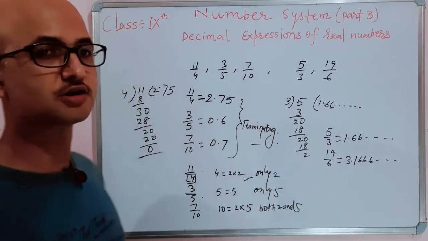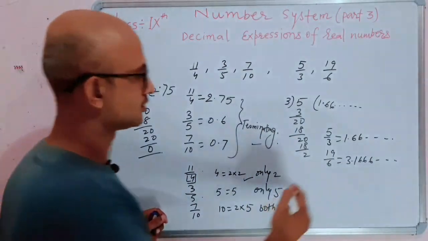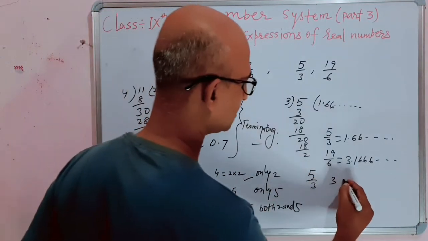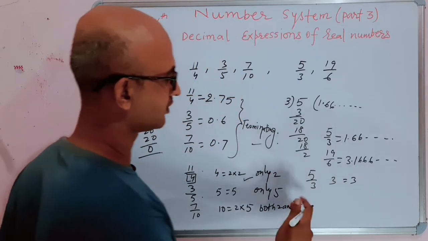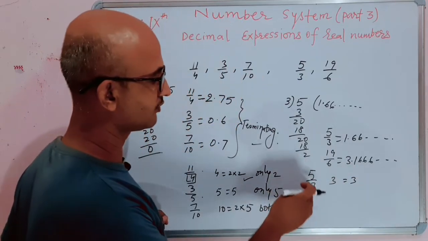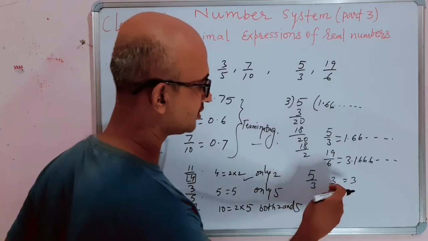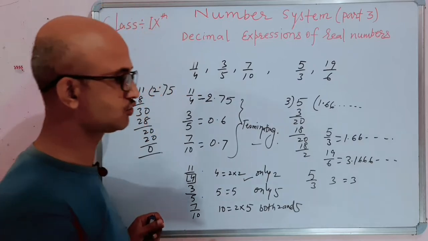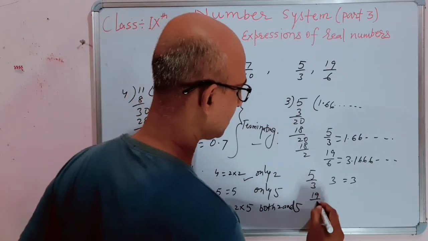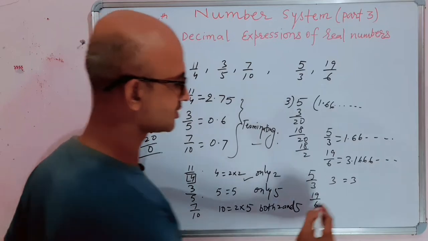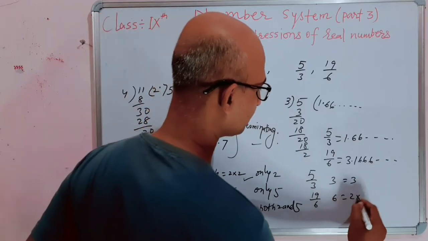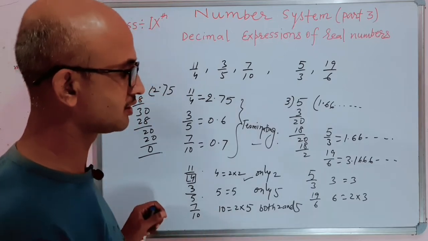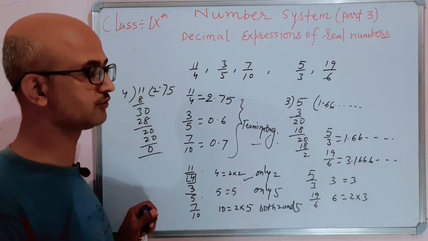But consider the rational number whose denominator has prime factor other than 2 and 5. Here you can see in the rational number 5 by 3, its denominator 3 has prime factor 3, which is other than 2 and 5. In 19 by 6, its denominator 6 has prime factors 2 and 3, that is, it has prime factor 3, which is other than 2 and 5.